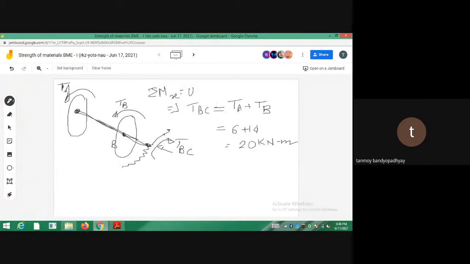So if I draw the cross section of BC, so this is the cross section of the shaft BC that I'm drawing. So I have